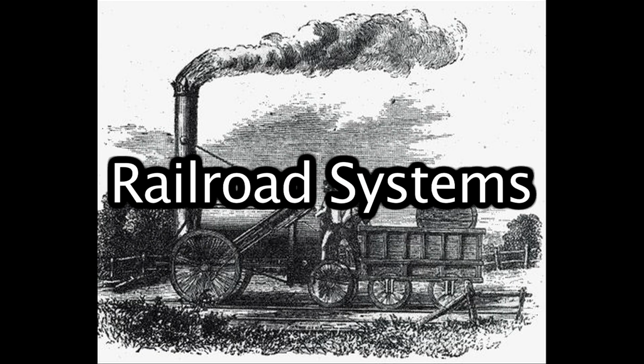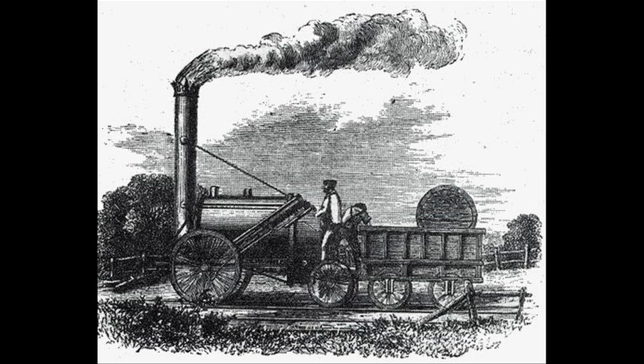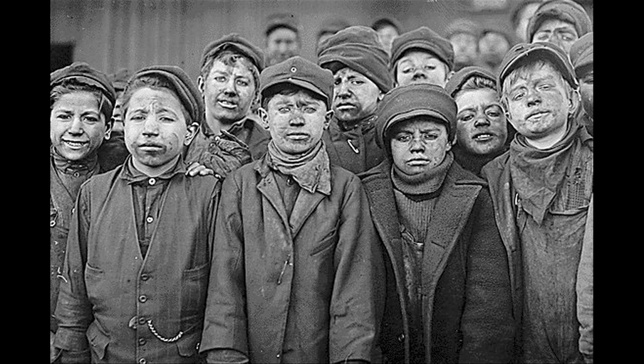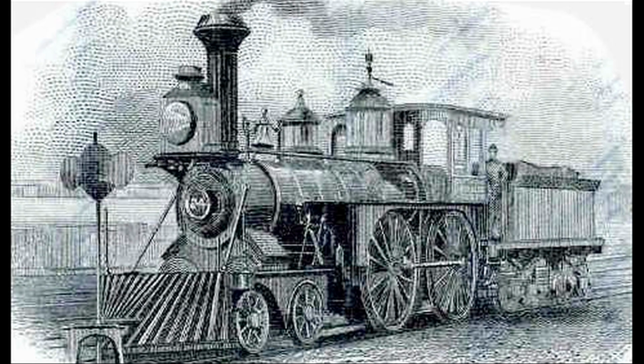The third invention, railroad systems. Railroads allowed for easy transportation and encouraged further industrial growth. This was because manufacturers had a fast, cheap way to transport materials and finished products. New jobs were created because they needed people to lay out track and operate the coal used to run the railroad cars. It allowed for progress in agriculture.